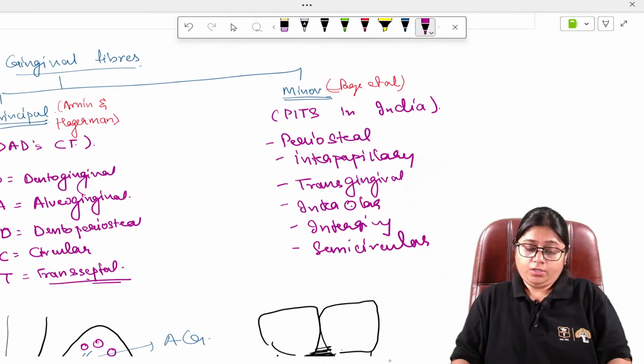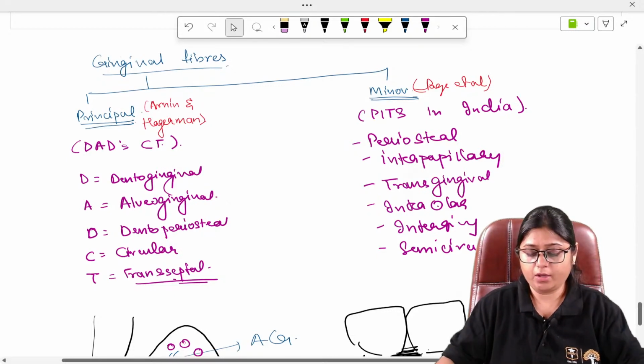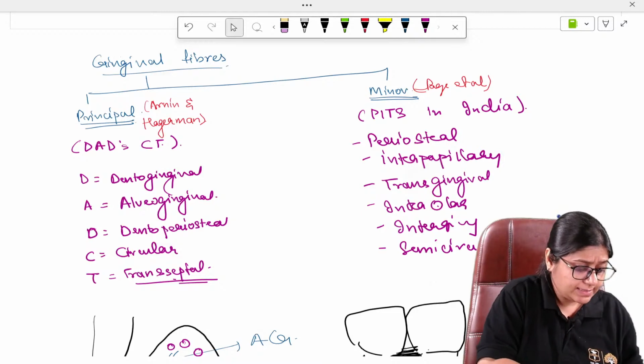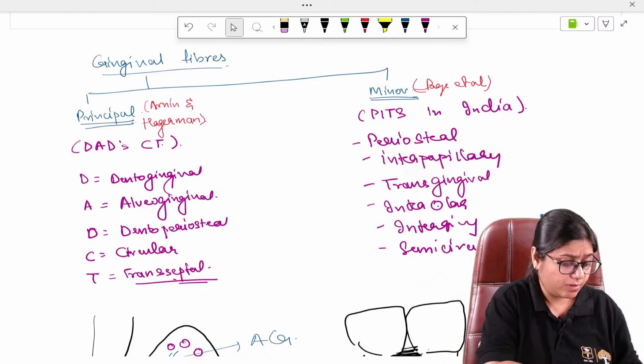Okay. So with this, we have completed our topic of normal anatomy of gingiva. And now, guys, I'll just take 5 minutes to see if there are any doubts or not.